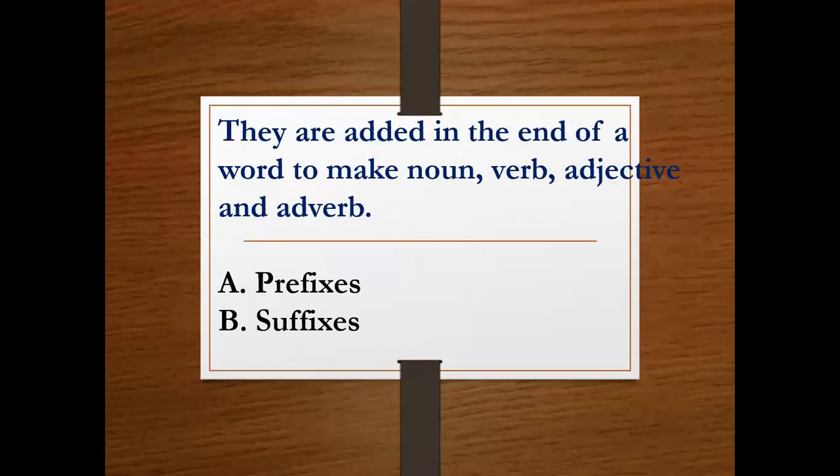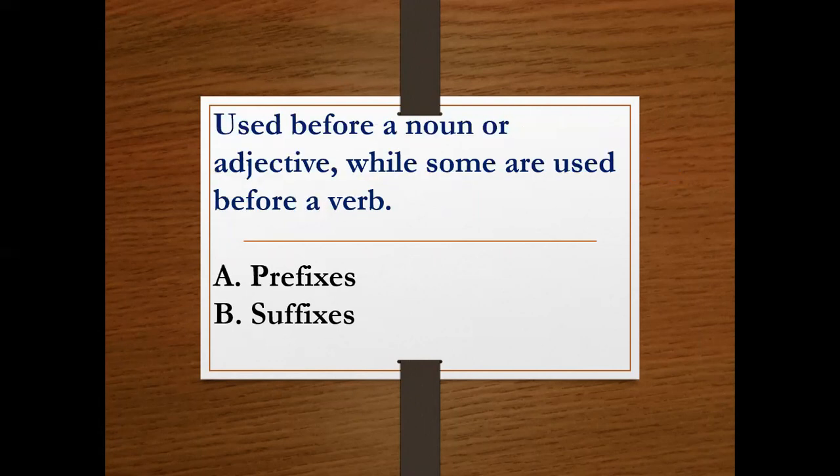And now, taking that into account, I'm going to ask for information about it. They are added at the end of a word to make a noun, verb, adjective, or adverb. A or B, prefixes or suffixes? Letter B. Okay, congratulations, you are right. It is suffixes. Used before a noun or adjective, while some are used before a verb. A or B, prefixes or suffixes? Letter A. Okay, because of before. You are right.